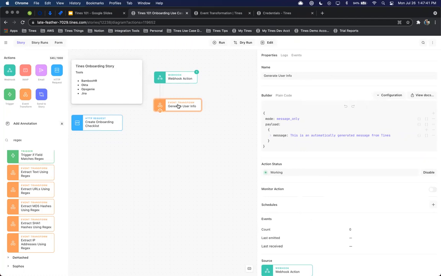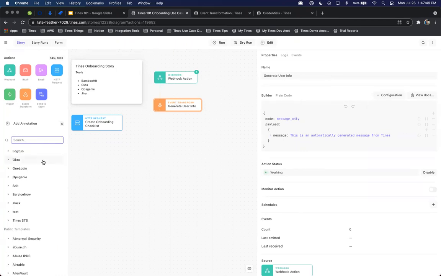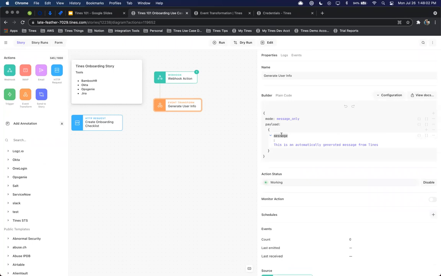And the reason I'm doing this is because most tools, specifically the ones that we're going to be using, require a standardized format as well as required fields to add a user into their system. So just by using the event transform action, I'll be able to build out a very consolidated and concise way to input information here. So if I just do something real simple where I add email, we're going to pull in the webhook information. We're going to look at the body and pull in the first name. Now I could leave it as this, but obviously first name is not an email address.